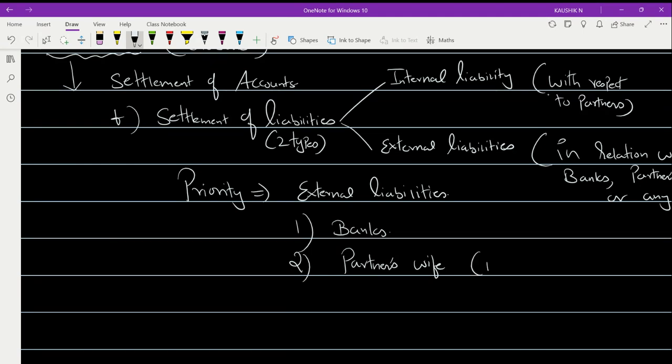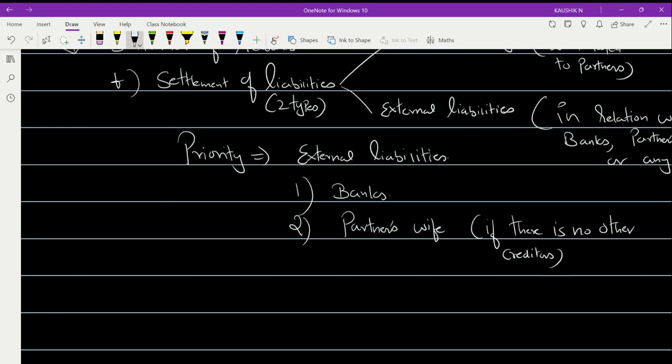If there are no other creditors, for example, you have a bank loan and you have the partner's wife's loan, then this is the order of settlement. Suppose you have one more person in the list, a supplier, sundry creditors, then sundry creditors should be given the next priority after the banker, and finally the priority goes to the partner's wife.